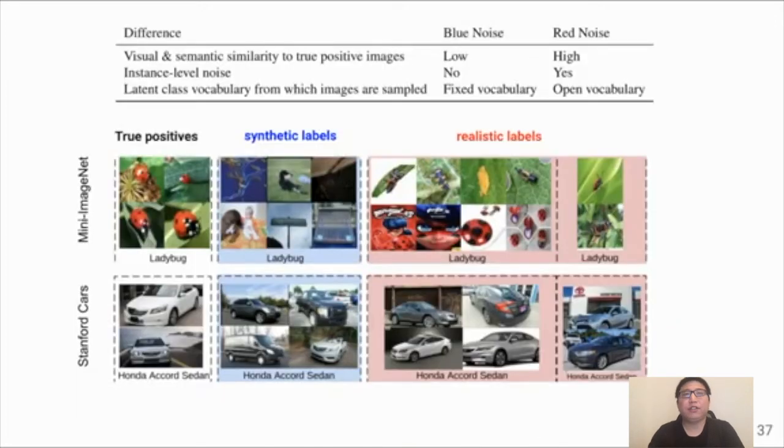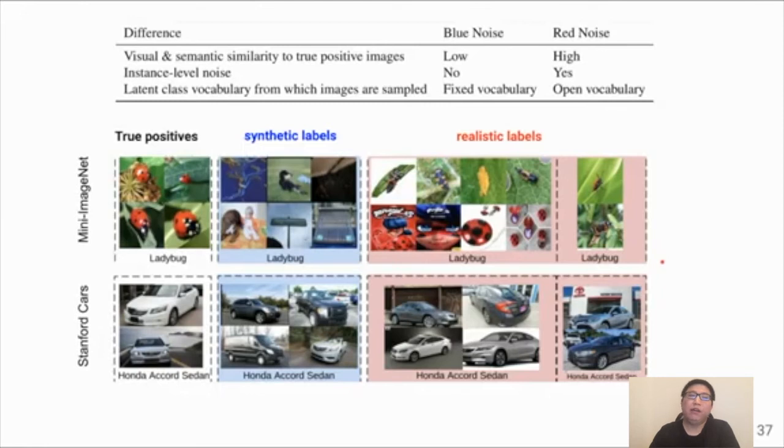Well, the following figures show some comparison between the synthetic and the realistic label noise. In the first column we see the true positive for each class. Here we have two classes: Ladybug in the mini ImageNet dataset and the Honda Accord in the Stanford Cars dataset. The second column, marked in blue, represents the synthetic label noise, and the third column, marked in red, represents the realistic label noise.